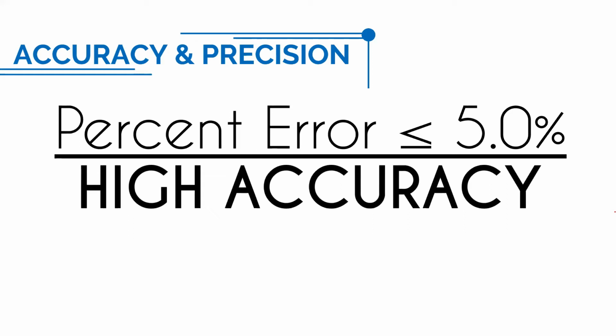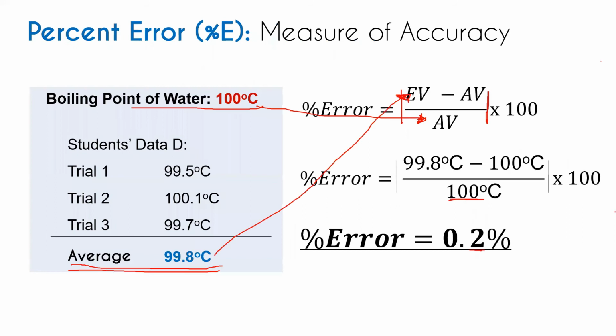So in this case, since 0.2% is less than 5.0%, we can say that the level of this measurement is high accuracy. Why high accuracy? I repeat, because 0.2% is less than 5.0%.